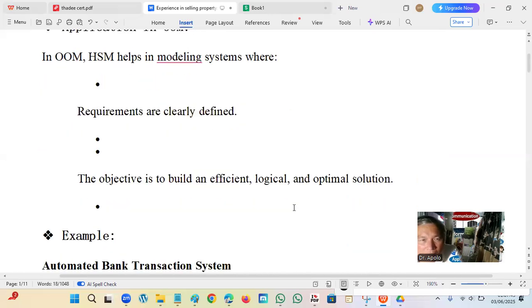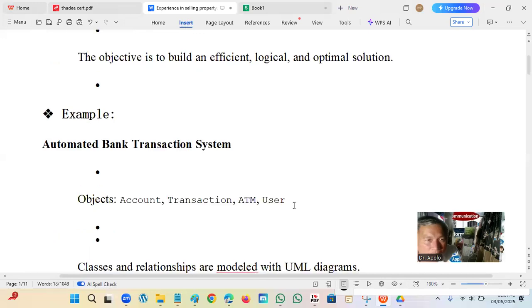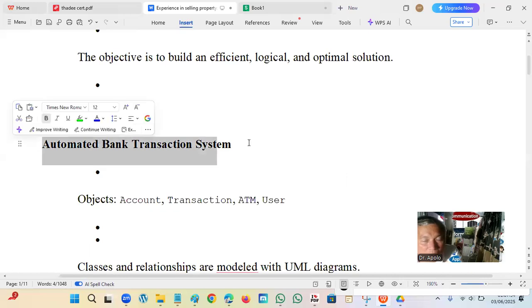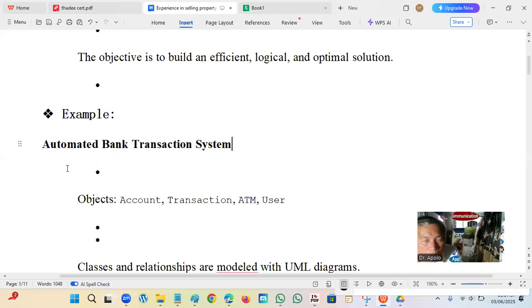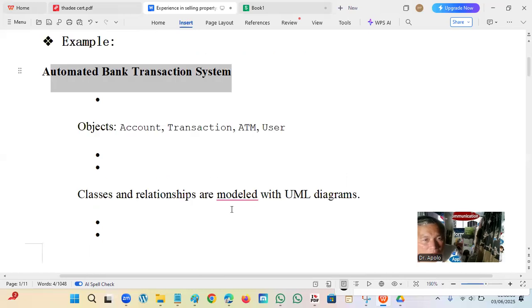So engineering like that one. The objective is to build an efficient, logical, and optimal solution. Example, automated bank transaction system. So this is accounting. So this requires a thorough mathematical precision because it's money. The objects are account, transaction, ATM, and user. Classes and relationships are modeled with UML diagrams.